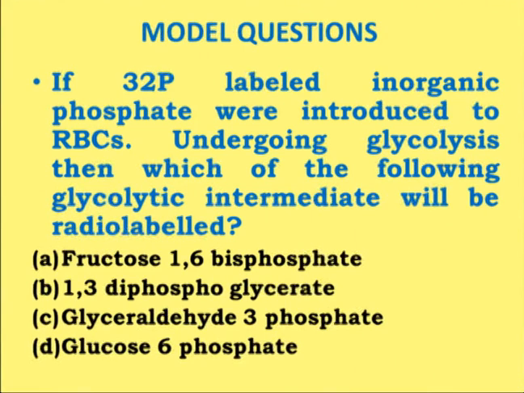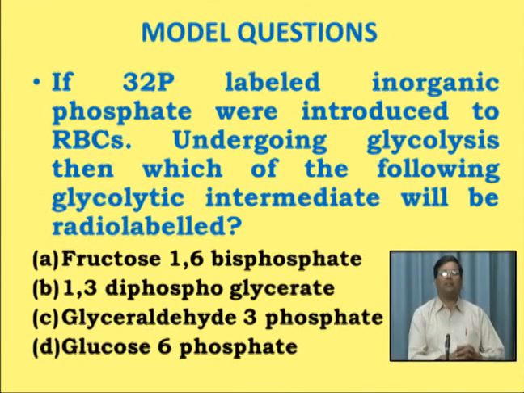They may give two different options with respect to 1,3-diphosphoglycerate, and they may ask you that out of 1 and 3, which particular phosphate will show the radio label. So the phosphate group which is present at the third position reflects the phosphate group which is present in the glyceraldehyde 3-phosphate itself, and the first phosphate is being incorporated into the carboxyl group, which is being oxidized at the first position of 1,3-diphosphoglycerate from the aldehyde group of the glyceraldehyde 3-phosphate.